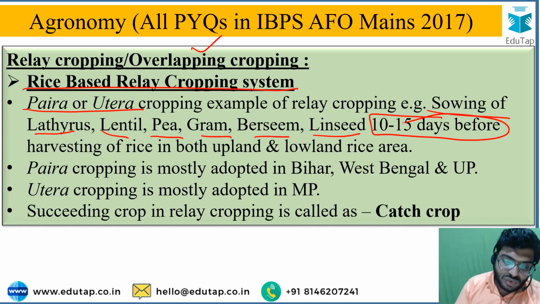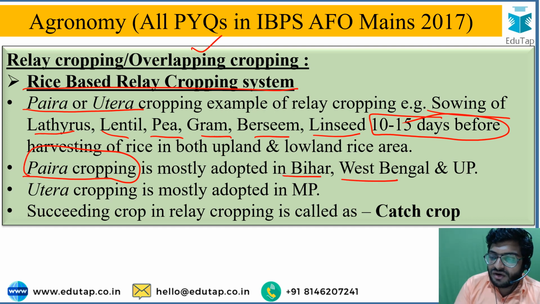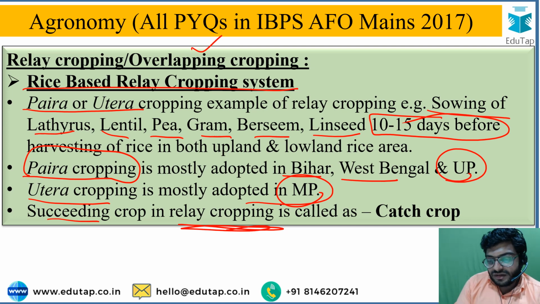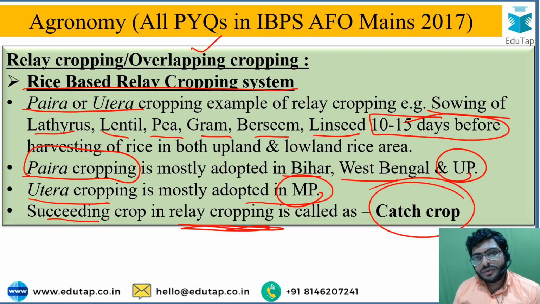These crops are sown. So this relay cropping system is called para cropping in Bihar, West Bengal and Uttar Pradesh, and this same cropping is called Utera cropping in Madhya Pradesh. So succeeding crop in a relay cropping is called catch crop, to take an advantage of moisture, space and time.